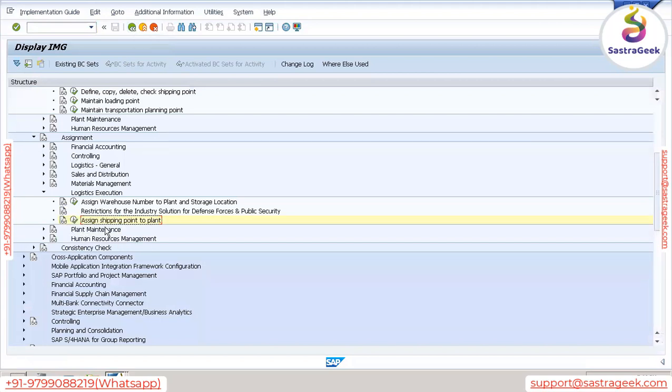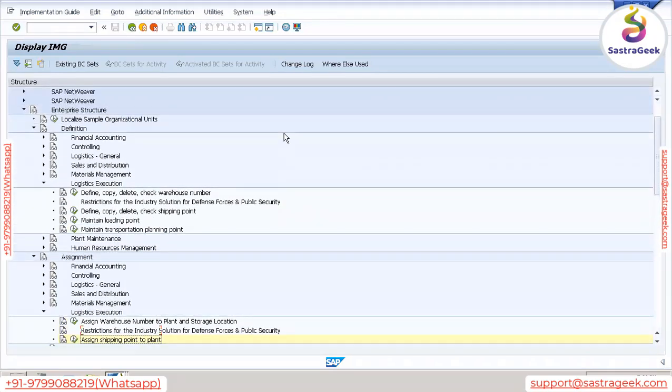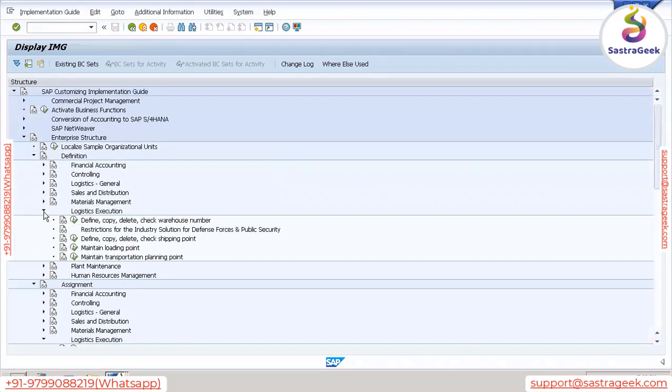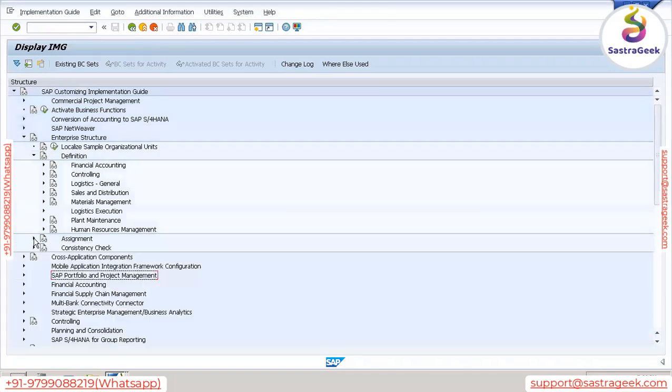Now, under plant maintenance and HR, human resource management, we did not perform any activities. So no need to perform any activities. That's all with the assignment part as well.